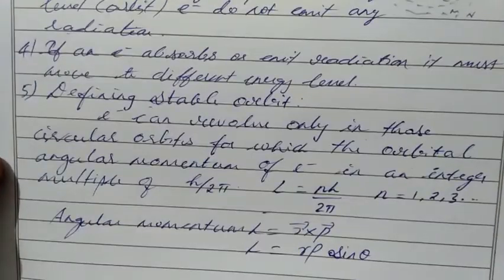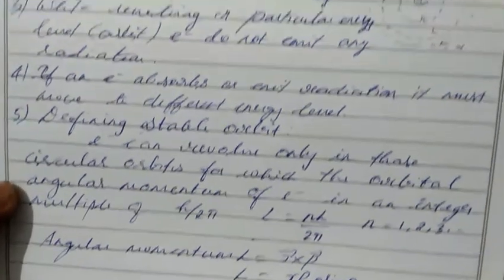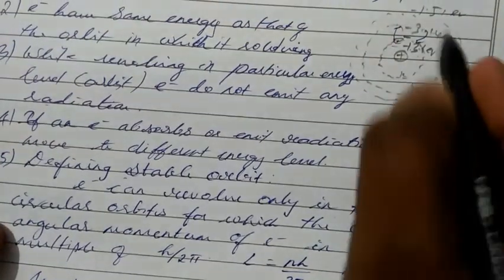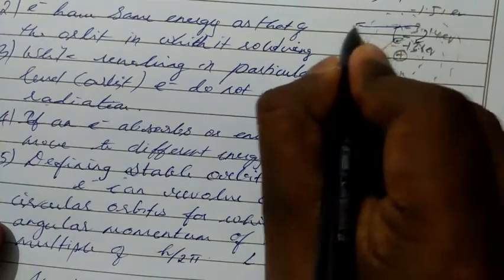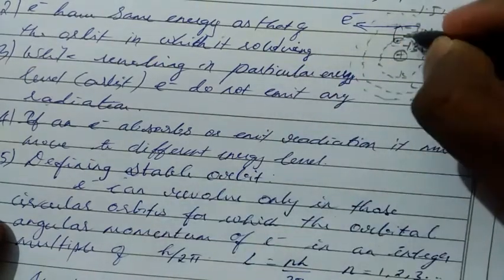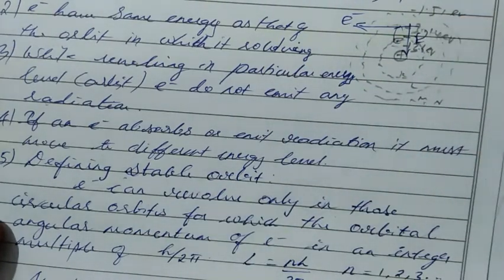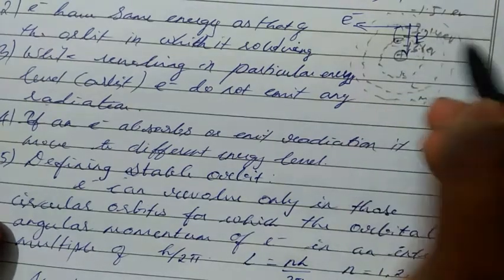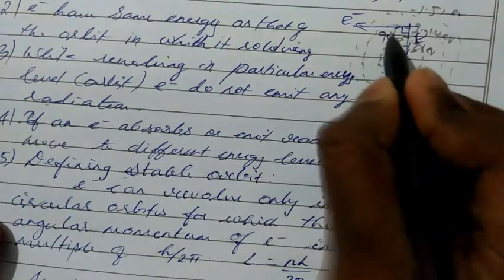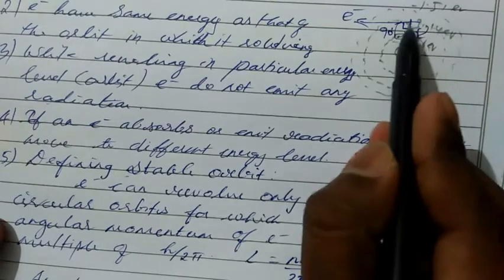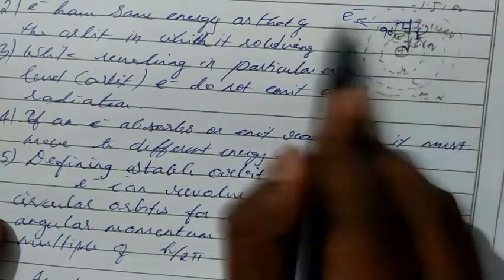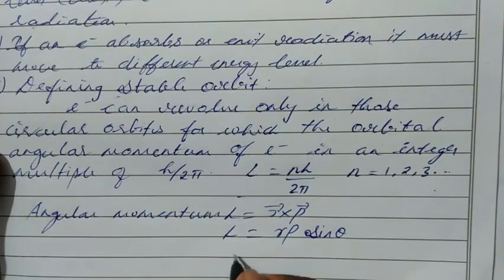Theta is the angle between linear momentum and radius. So we can say the electron will move like this, and this is the radius of the atom. So the angle between these two will be 90 degrees. Linear momentum, not circular momentum, and radius. So the angle is 90 degrees. For sin 90 the value will be 1. So L equal to r p.